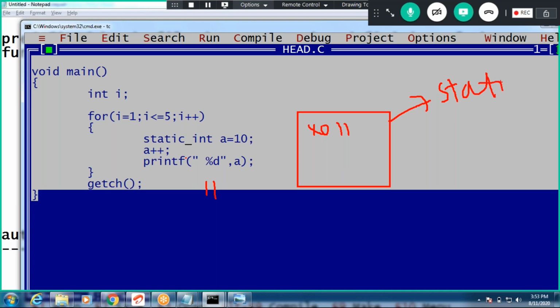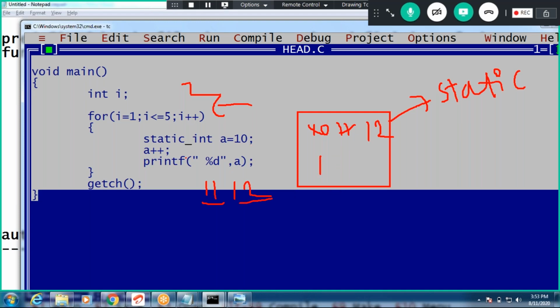Okay. Again i plus plus, 3. It won't be deleted. Program execution is not completed. How many times will this execute? 11, 12, 13, 14, 15. Now the output is 11, 12, 13, 14, 15. When will it be deleted? When the program is completed. After that it comes outside, getch completed. After that this will be deleted. So after program execution this will be deleted.